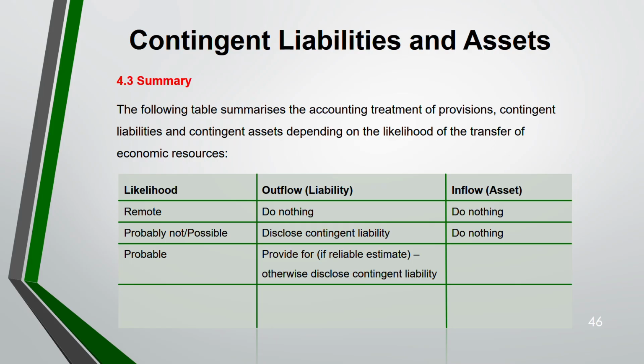If you can make a reliable estimate also, we'll recognize the contingent liability. Otherwise, we'll just disclose. If it's virtually certain, we recognize the liability, and we recognize the asset, but they are not contingent. Okay, this table will help you. This is the summary of all that I have discussed till now.